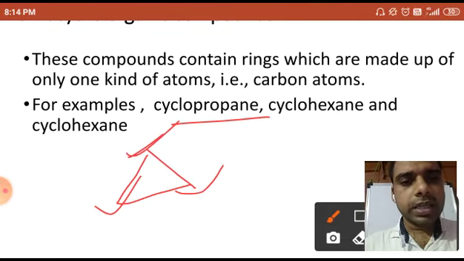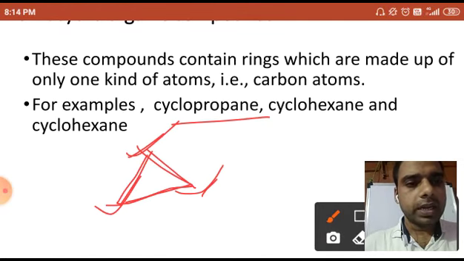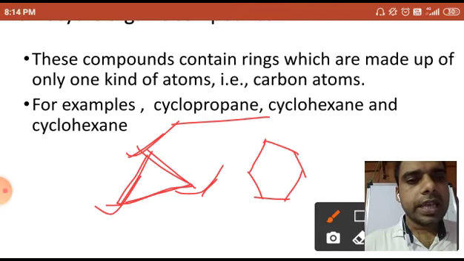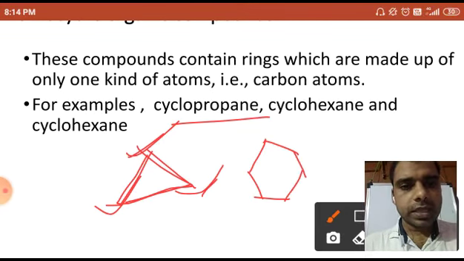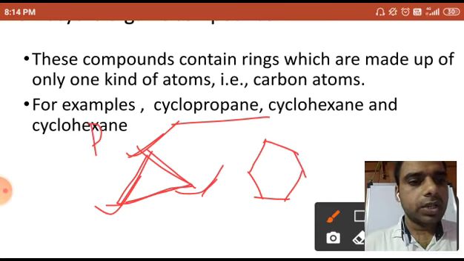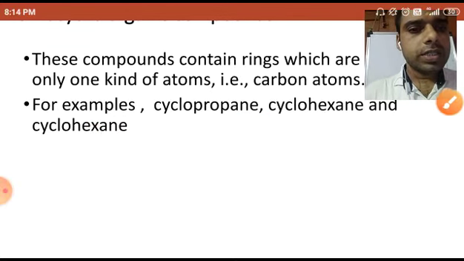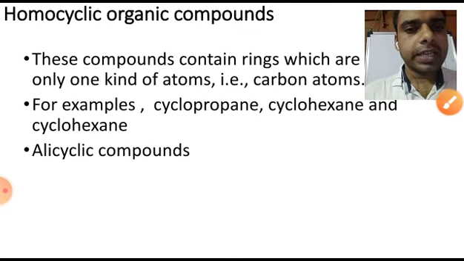Three carbon means propane, and it is closed in a cycle, so it is cyclopropane. And if I write cyclohexane, this is cyclohexane, and this one should be cycloheptane. So this one is the homocyclic.